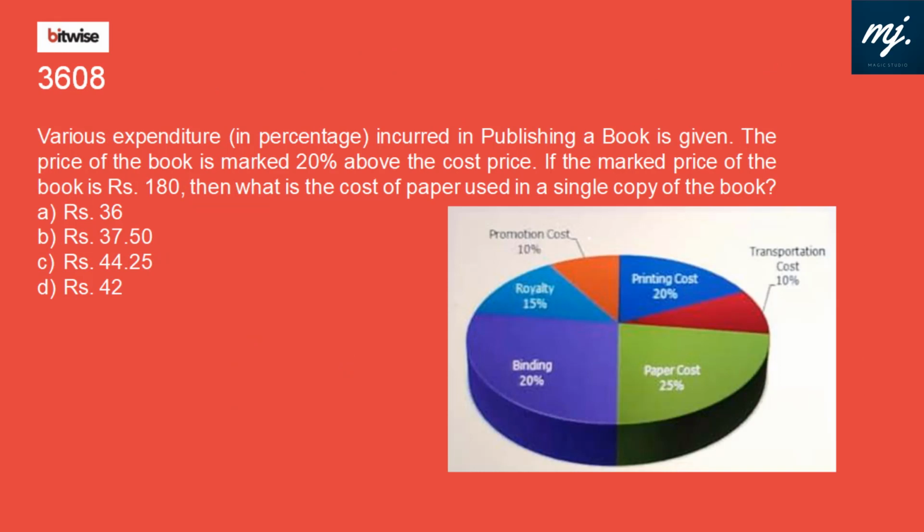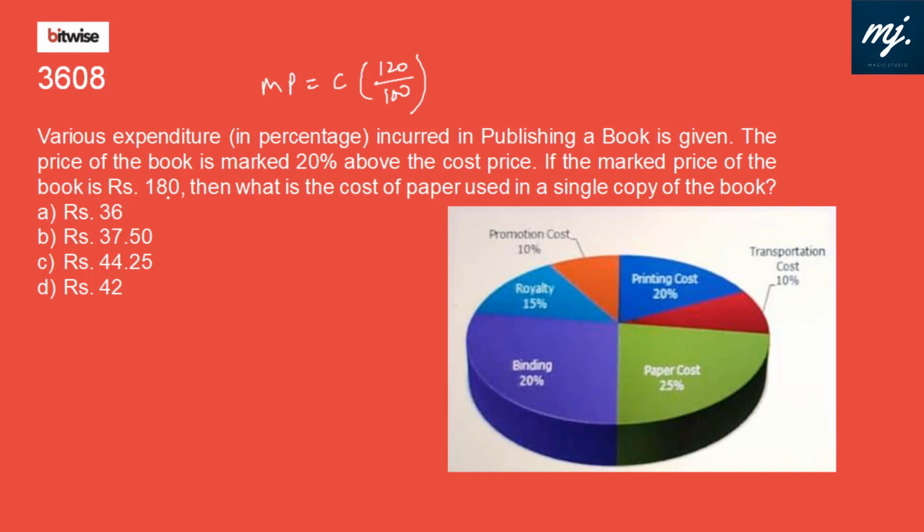Now, this time we have a pie chart. Various expenditure in percentage incurred in publishing a book is given. There are 6 types of expenditure. The price of the book is marked 20% over the cost price. That means marked price is cost price into 120 by 100.